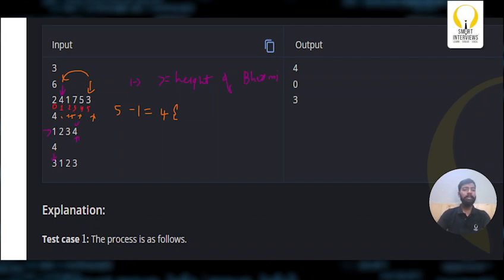Similarly, the initial position of Bhumi for this test case is 4. Now what is the required position where Bhumi can go and watch the performance? 4. So how many positions are there in between? 0. So how many seconds will it take? 0 seconds, because we are not doing any swaps.